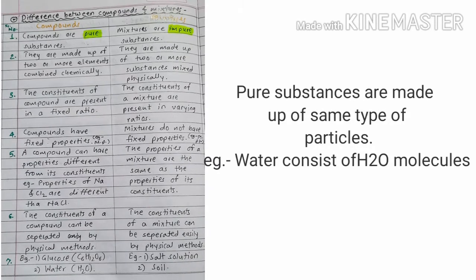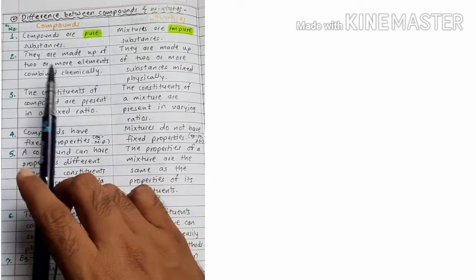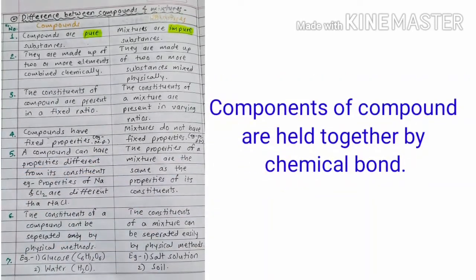Mixtures are impure substances. Impure substances means those which are not made up of the same type of particles. For example, soil. The components of the soil are varying, different ones. No uniform, identical components are present in the soil. Then the second point is that compounds are made up of two or more elements.